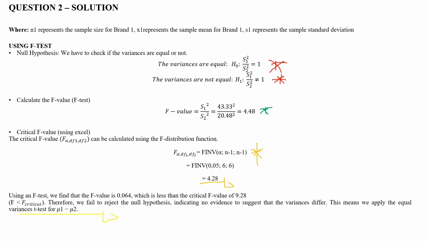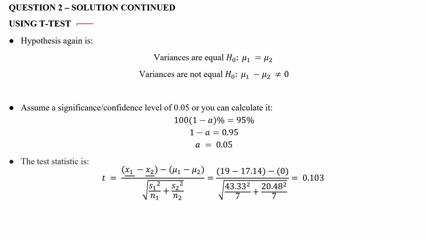Let's proceed. Moving along to the t-test, let's do our hypothesis again. So our null hypothesis assumes equal means, while the alternative hypothesis assumes unequal means. Let us assume a significance level of 0.05, which corresponds to the 95% level of confidence.